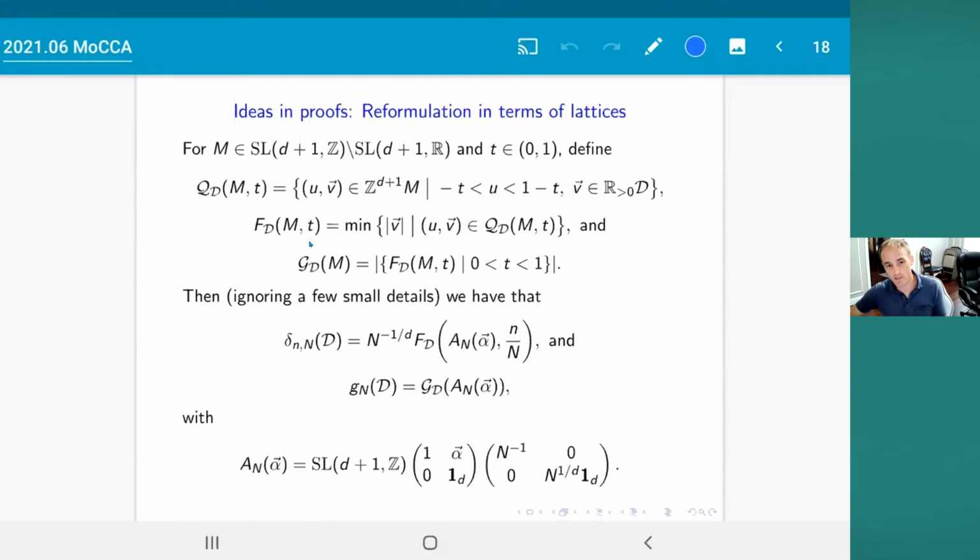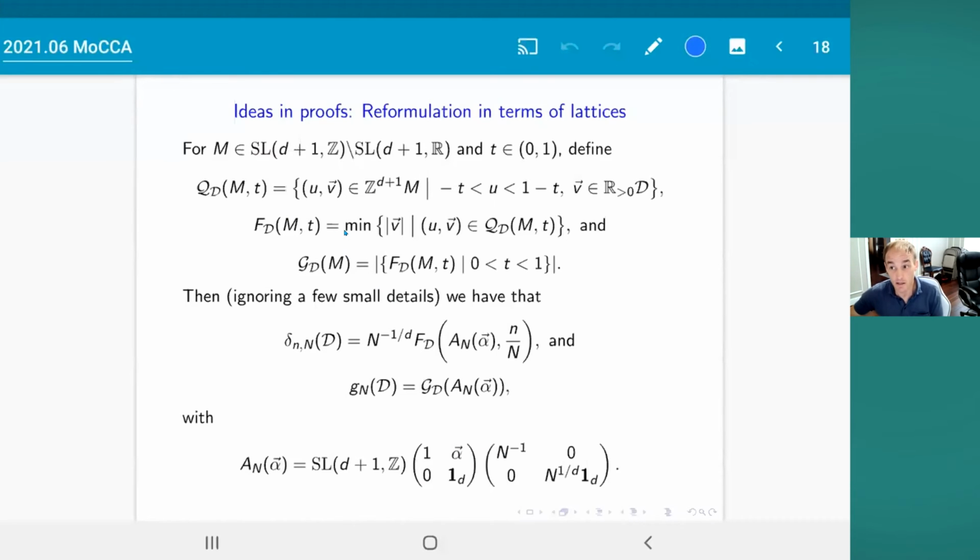The reason why this function F sub D is important in this problem is because, by some basic arguments, you can show that the distance to the nearest neighbor of little n alpha in the direction of D is a scaled value of the function F_D at a particular lattice and for a particular choice of the parameter. The particular lattice, of course, has to depend on alpha and capital N, otherwise you wouldn't believe me about what I'm telling you. So it's the lattice generated by the rows of this matrix, the product of these two matrices.